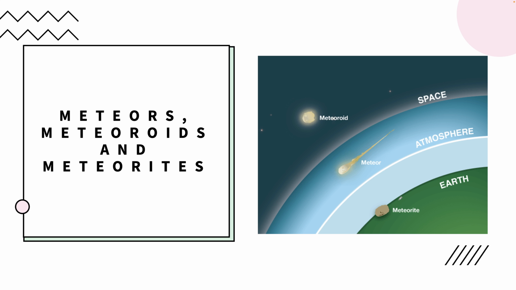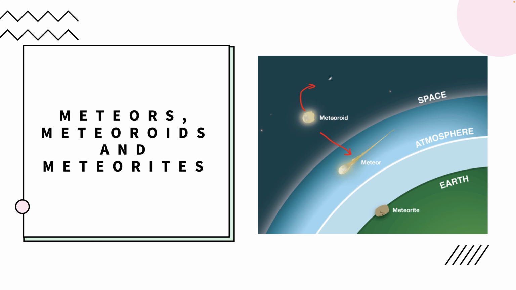Now let's talk about meteors, meteoroids and meteorites. Meteoroids are space rocks, and they range in size from dust grains to small asteroids. When meteoroids enter the Earth's atmosphere or any other planet's atmosphere, that's when they are called a meteor.